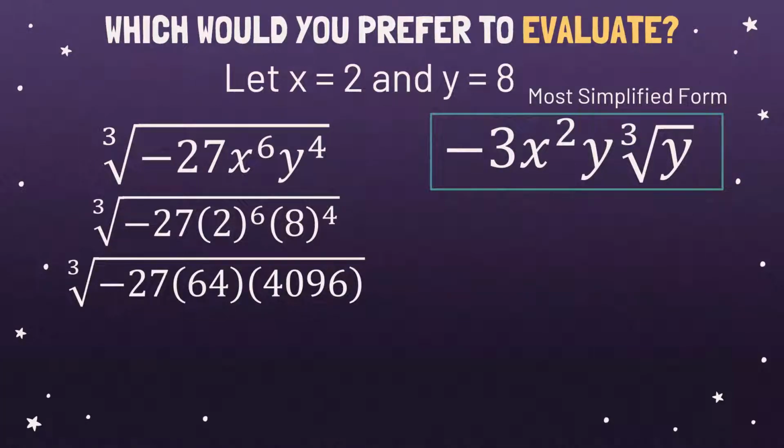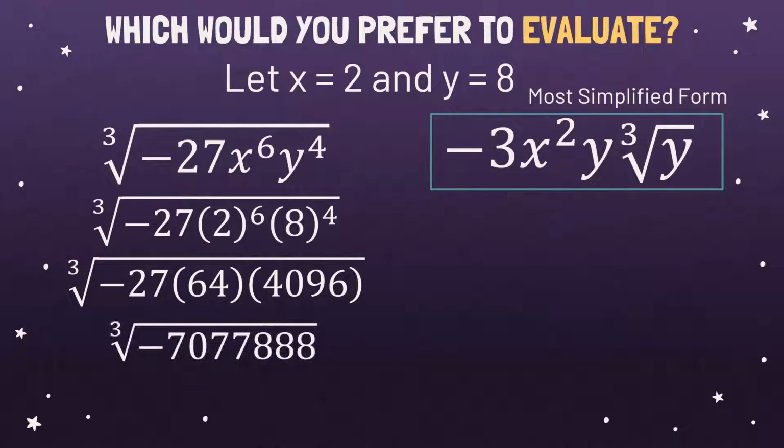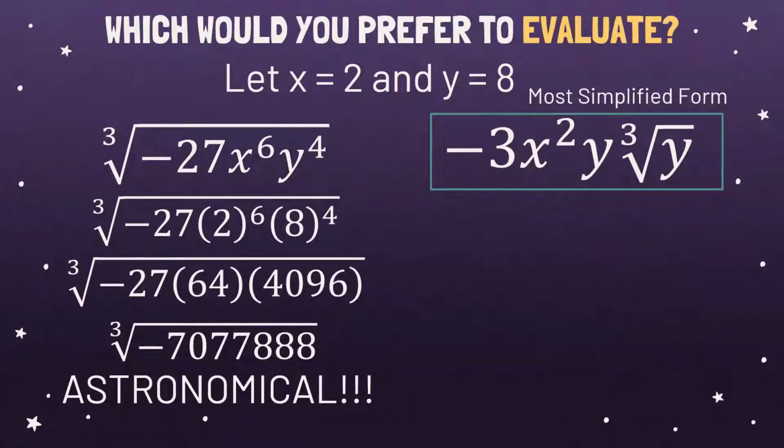So that would be negative 7,077,888. So in order for you to find out the value of this, you should manually calculate that. And that is so astronomical. We are not able to get the cube root of a very large number. So what are we going to do? Let's use the most simplified form.